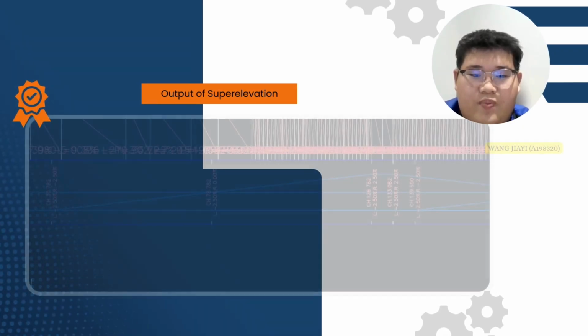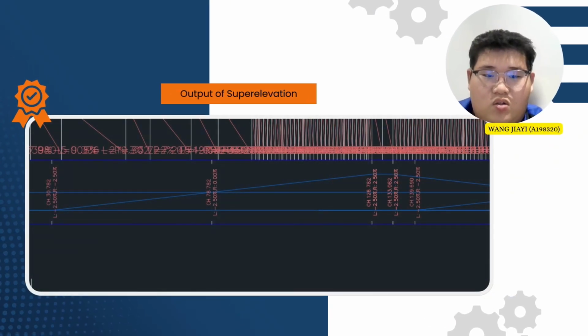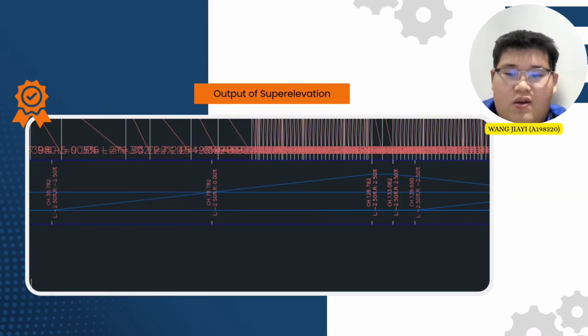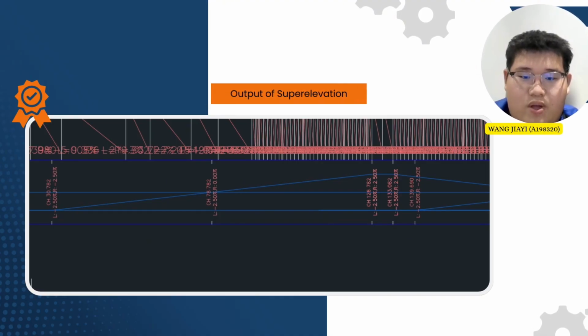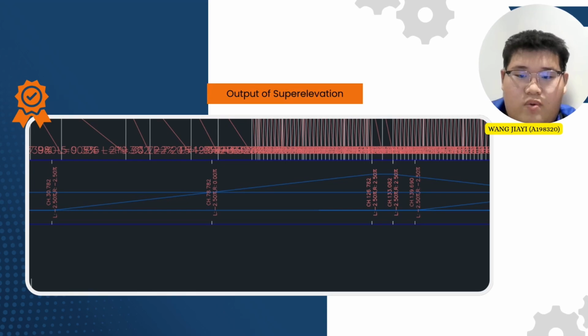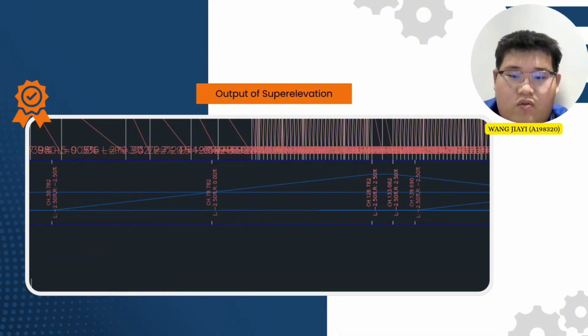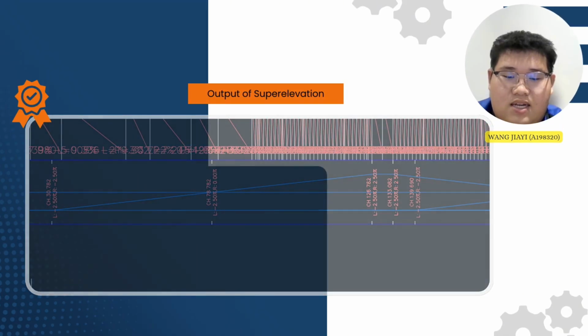Next is super elevation. Super elevation is a road cross-section used on curves, where the pavement is banked to counteract centrifugal force and keep vehicles stable. In our Civil 3D model, we designed the curve using a 60 km per hour design speed with a 135 meter radius, and the radius determines the required super elevation rate. In the straight section, the road remains in a normal crowning condition. With proper super elevation, vehicles stay in line, travel is smoother and more comfortable, water drains better, and overall safety improves at the design speed.